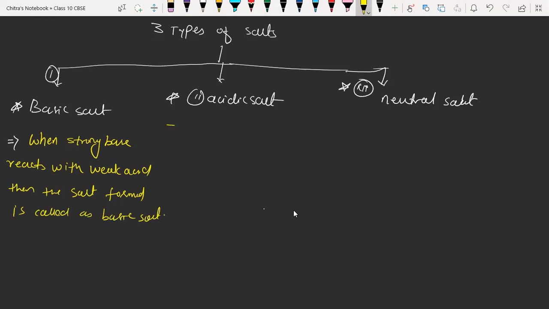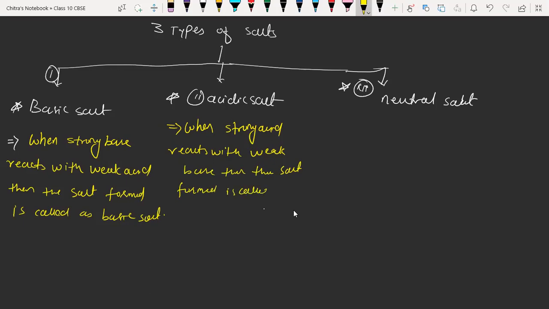Likewise, the acidic salt: when a strong acid reacts with a weak base, the salt formed is called an acidic salt.